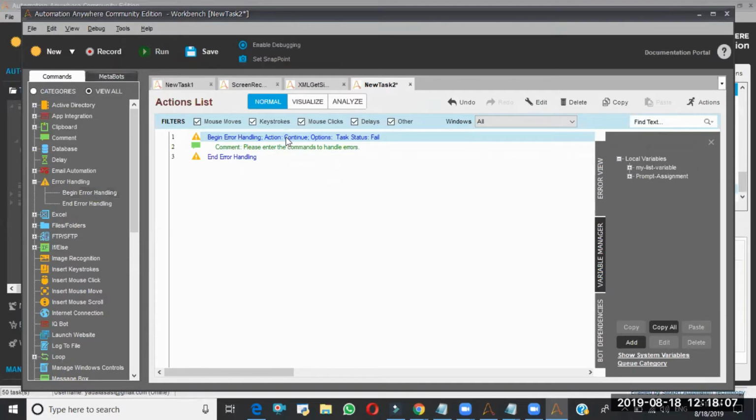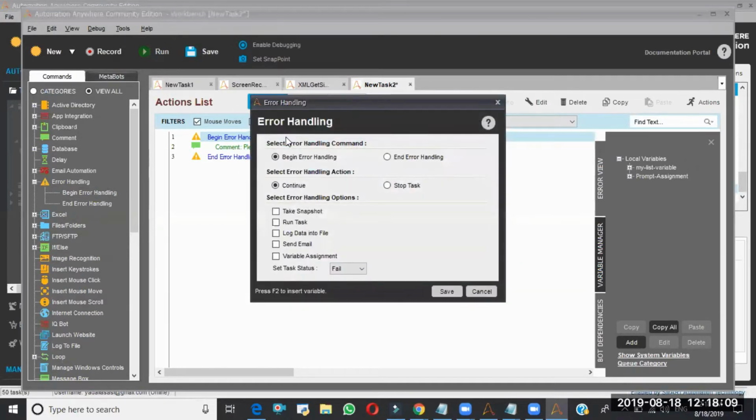Here we have different error handling features. Select the error handling action. Suppose you got an error: do you want to continue with the next step, or stop there itself? In general, if we get the error at line number 10, we need not execute line number 11, so we will go with Stop Task. But in some situations, if you want to continue, you can say Continue.